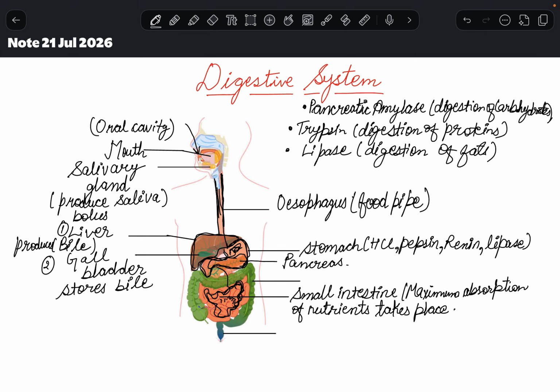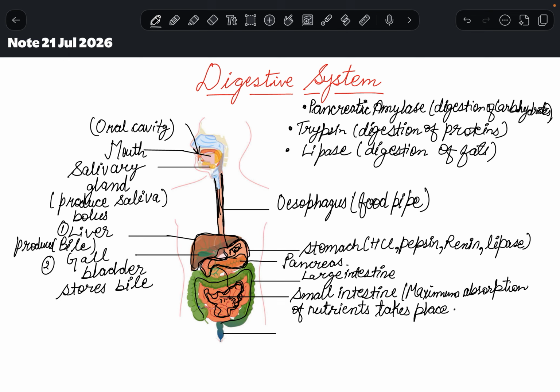Now what happens? The undigested food goes to, you can see this green structure, large intestine. The undigested food goes to large intestine. Now from that undigested food, the extra water is absorbed.